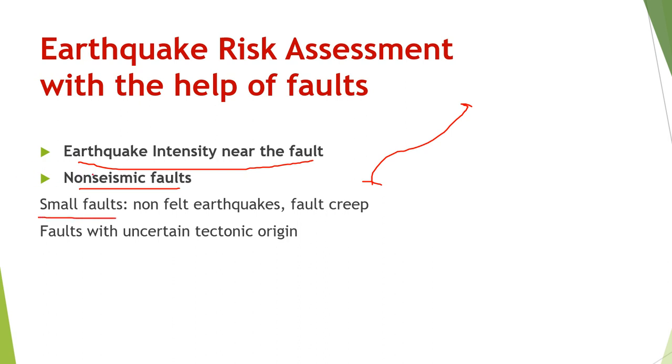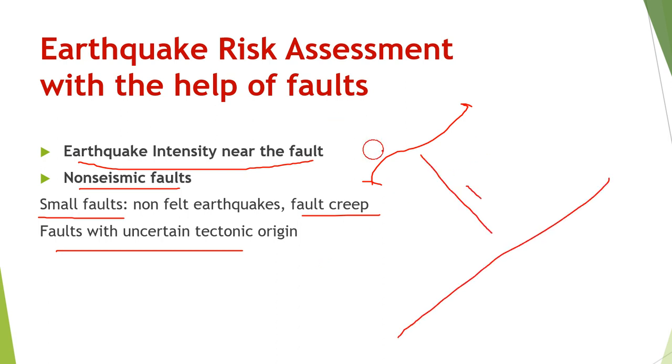So this is what it is. Talk about small faults, non-felt earthquakes, fault creep, and then the faults with uncertain tectonic origin. I mean, if it is away from a tectonic plate, like 1,000 kilometers away, it means we cannot relate this fault with this plate boundary. So this is actually uncertain, having an uncertain origin related to the tectonic setting.